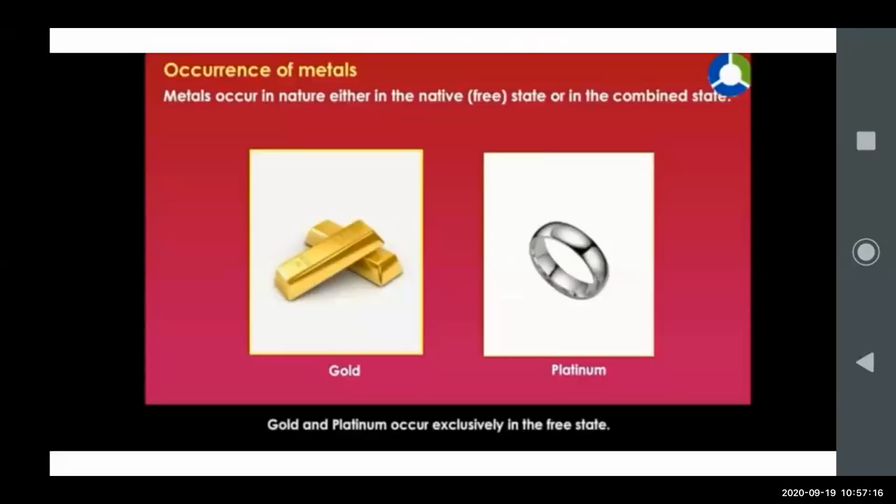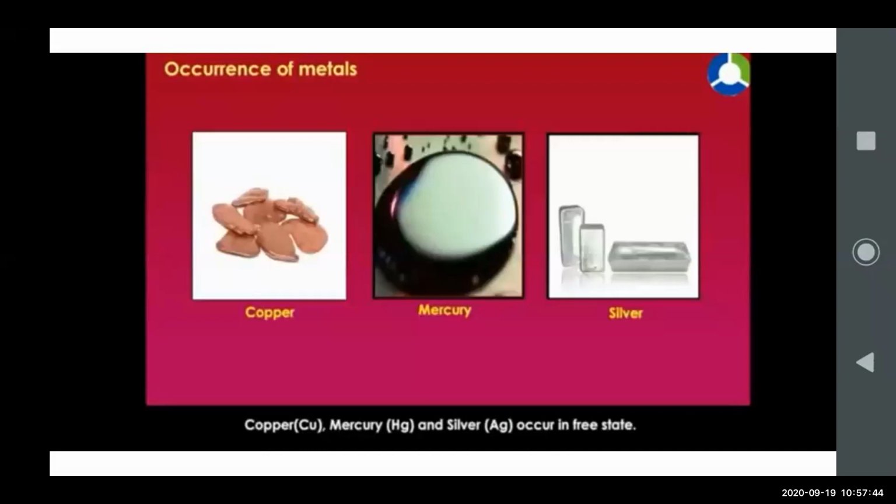Next we have seen the occurrence of metals. For example, gold, platinum, silver, copper, they are in the free state. They are not combined with other elements because they are not so reactive. They are inert metals, so they are not highly reactive. They don't react much with other elements, so they are found free. And other metals like copper are in free state or